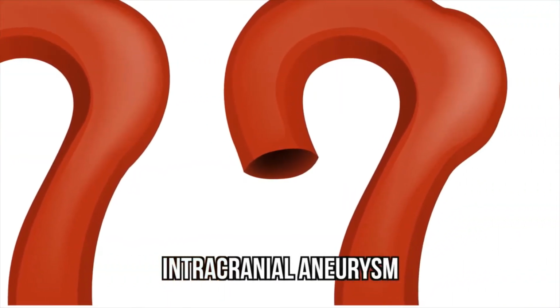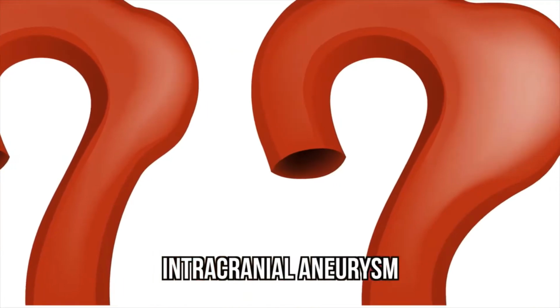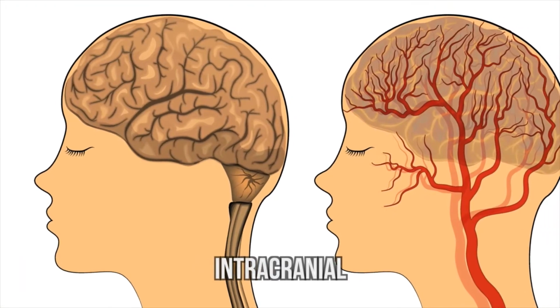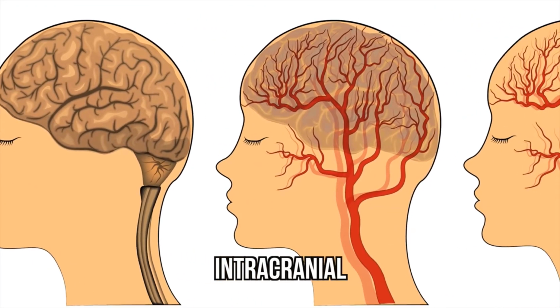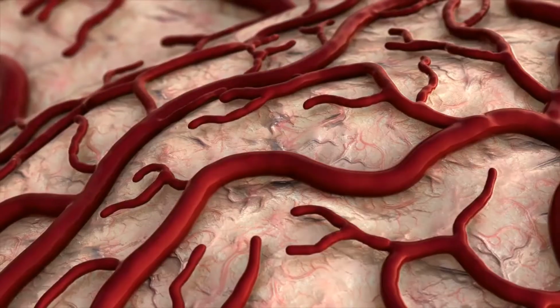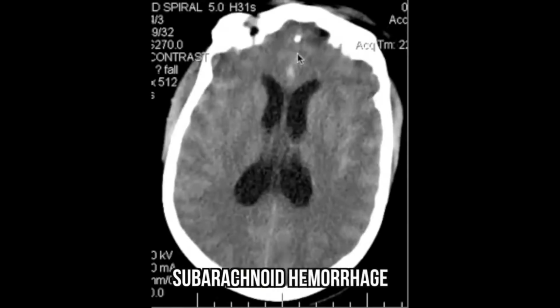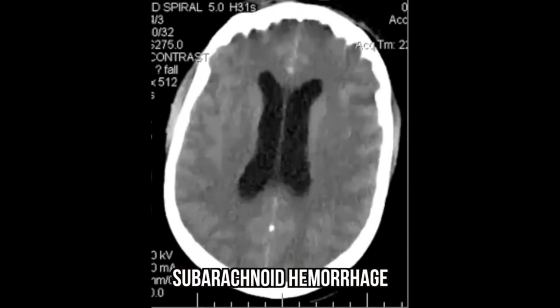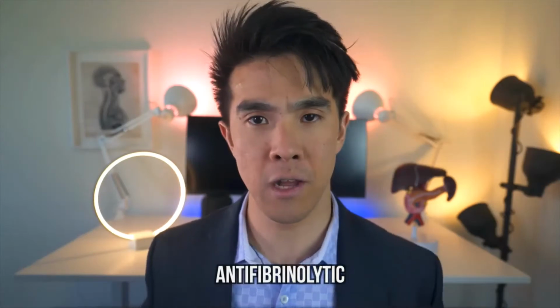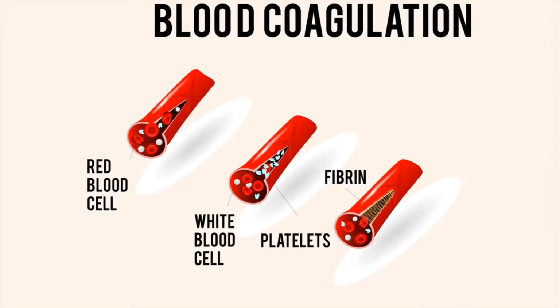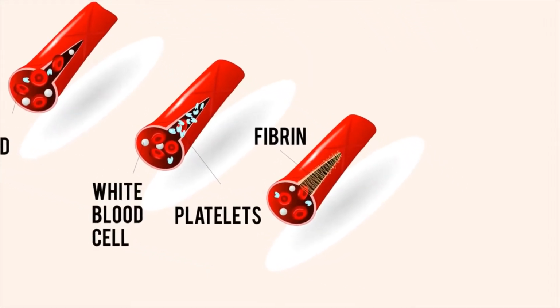Intracranial aneurysms, which are structural weaknesses along the walls of blood vessels. Intracranial, meaning that these arteries were in the brain and have been bulging along weakened walls for some time, and they were ripe for rupture. Subarachnoid hemorrhage, a bursting of blood in the subarachnoid space where the rupture occurred in the brain. Antifibrinolytic therapy. Fibrin referring to the final protein that forms blood clots.